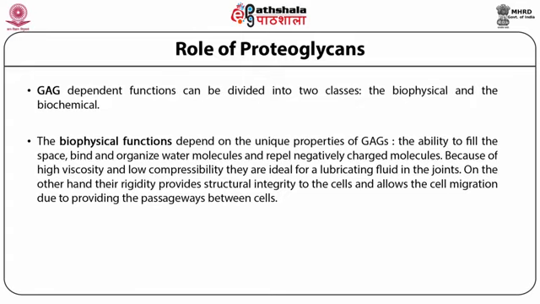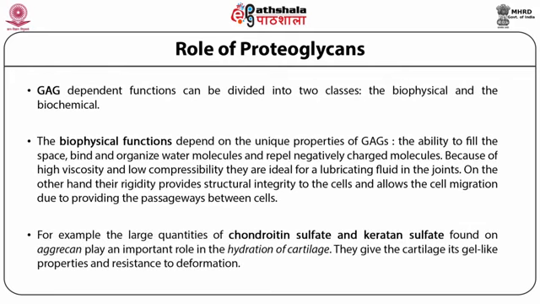On the other hand, their rigidity provides structural integrity to cells and allows cell migration by providing a passageway between cells. For example, large quantities of chondroitin sulfate and keratan sulfate found in aggrecan play an important role in the hydration of cartilage. They give the cartilage its gel-like properties and resistance to deformation.